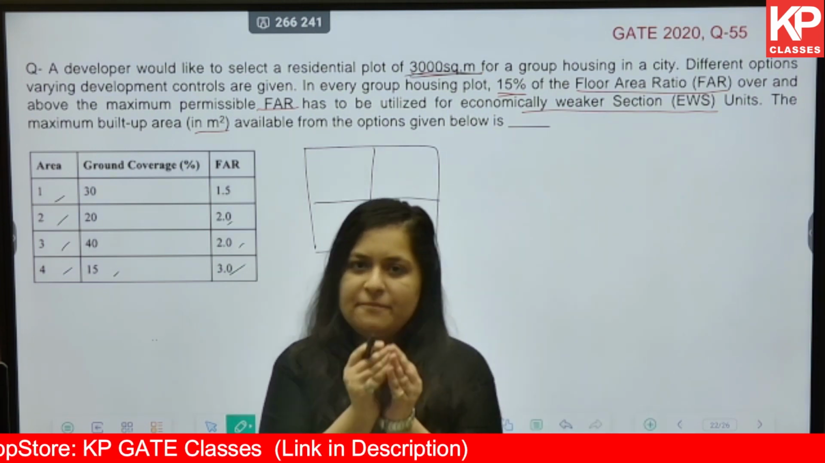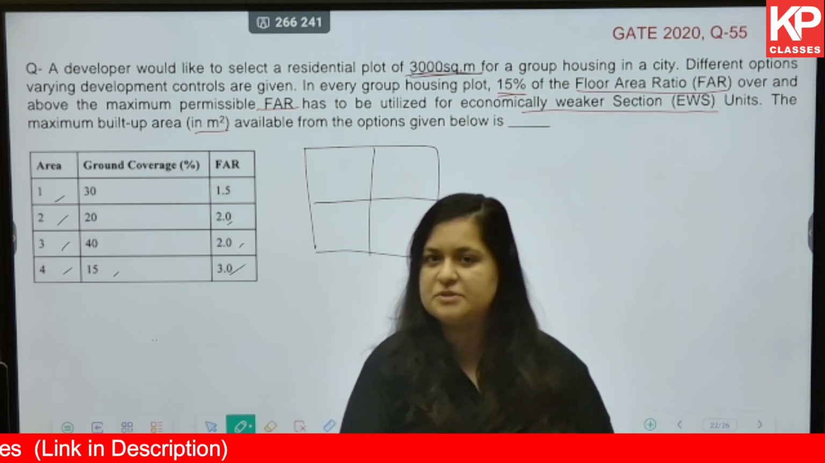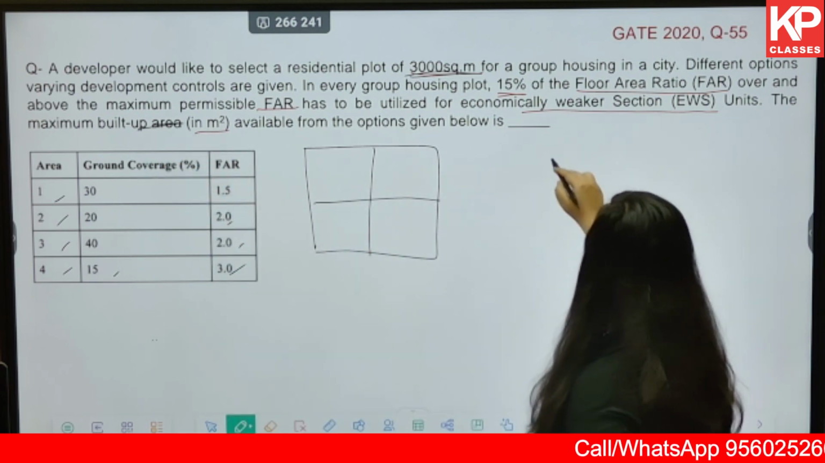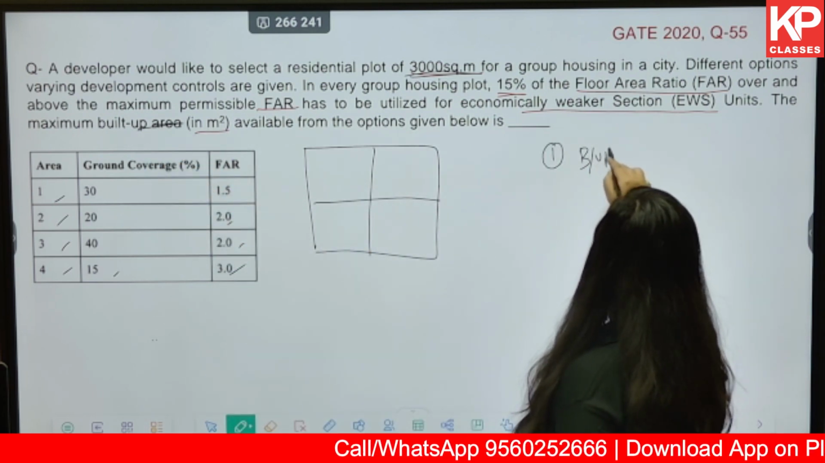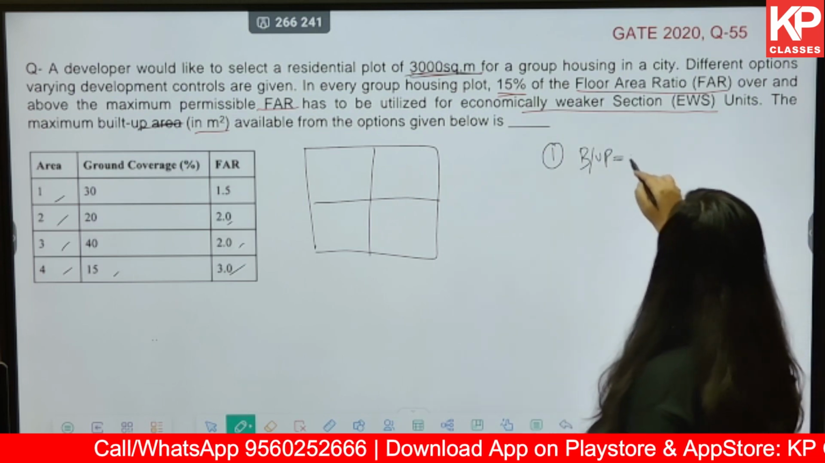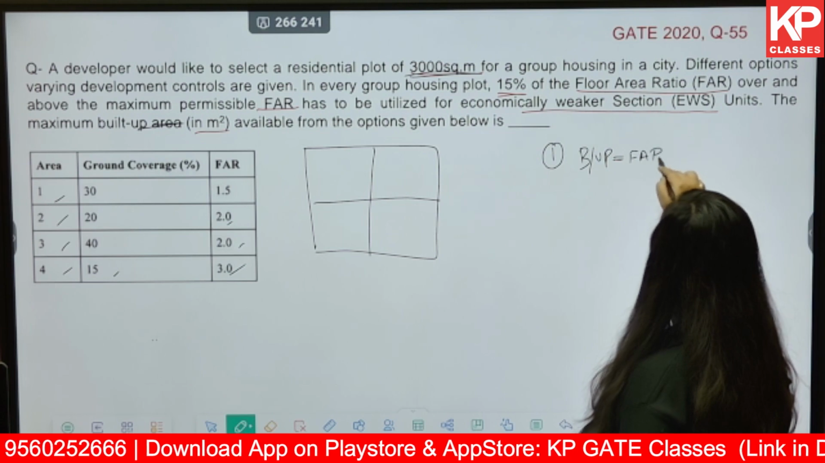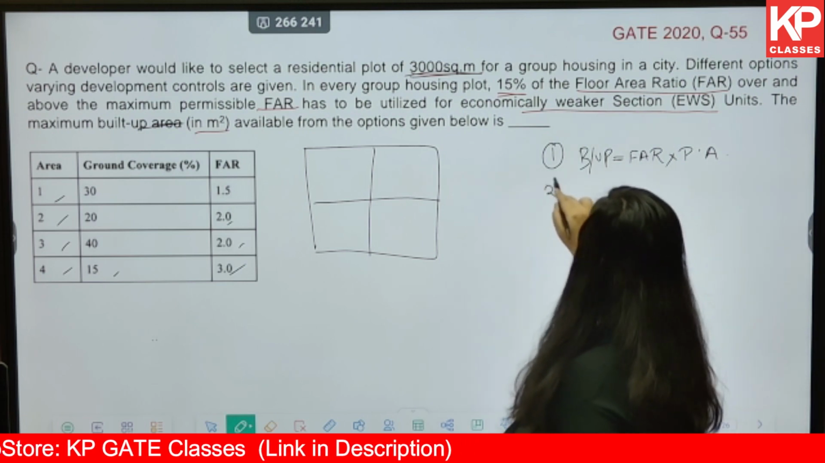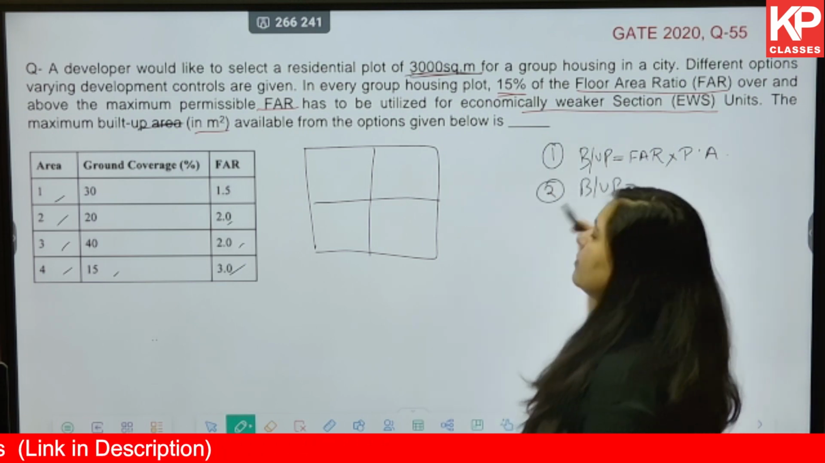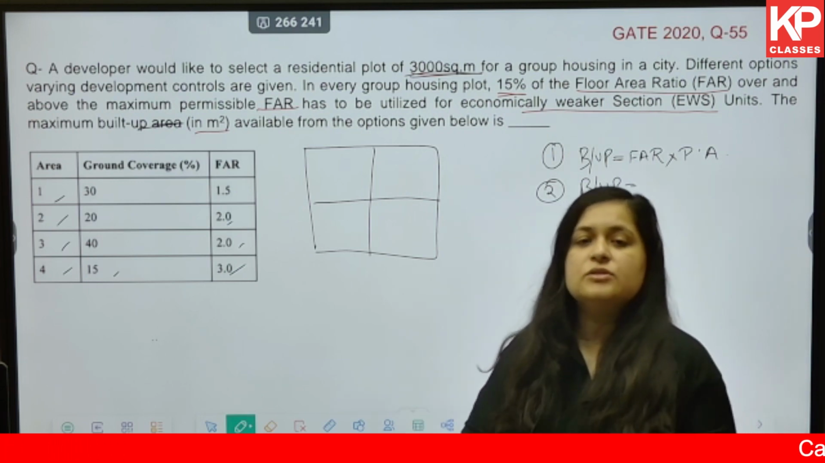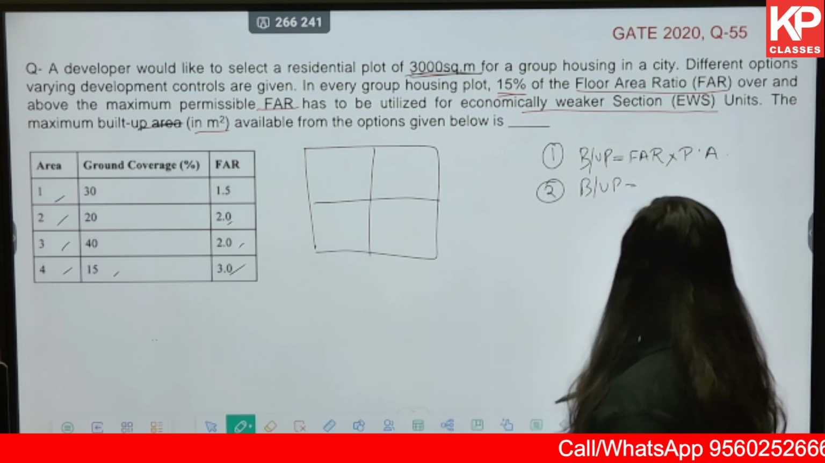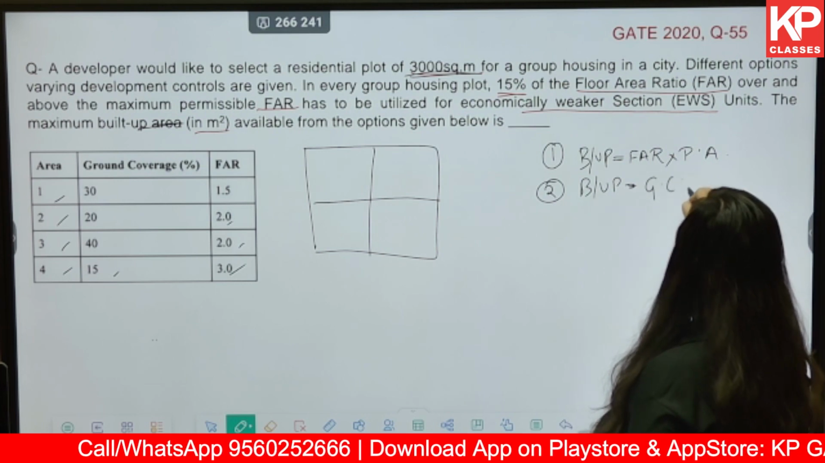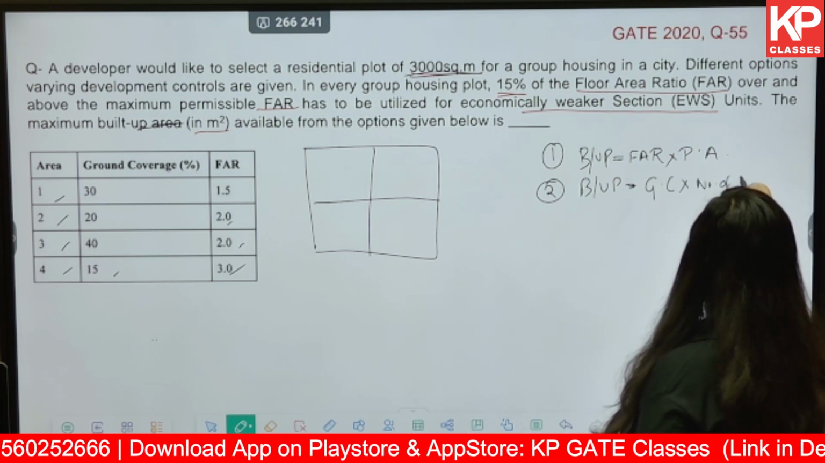Now, let us look into a few basic concepts first. Number 1, maximum built-up area is what we are supposed to find out. First, maximum built-up area can be found out by the method of FAR, that is FAR multiplied by the total plot area. Second, total built-up area can also be found by understanding the ground coverage in terms of meter square and multiplying it by the number of floors.